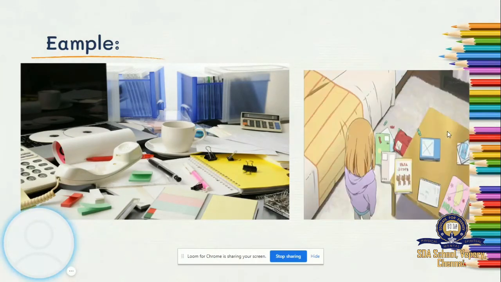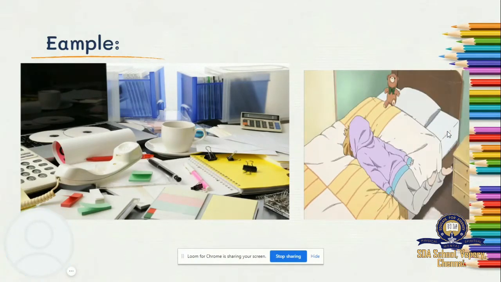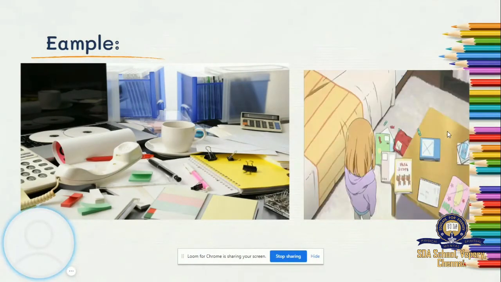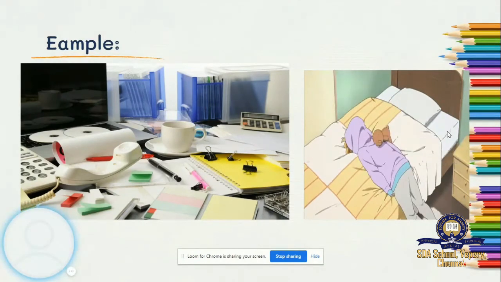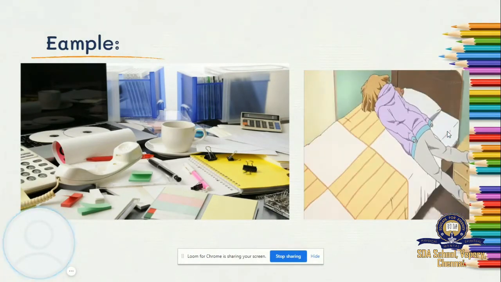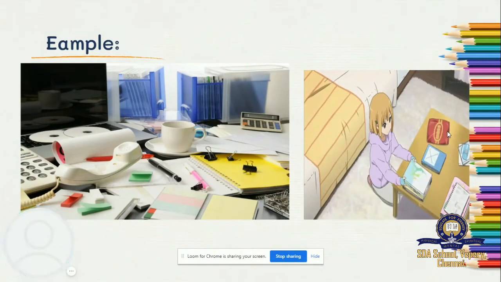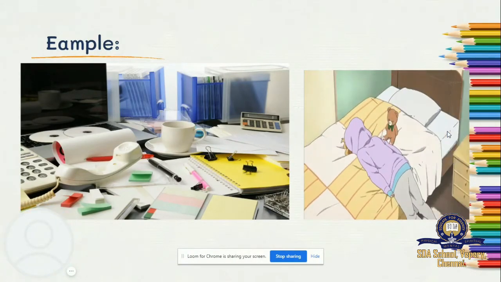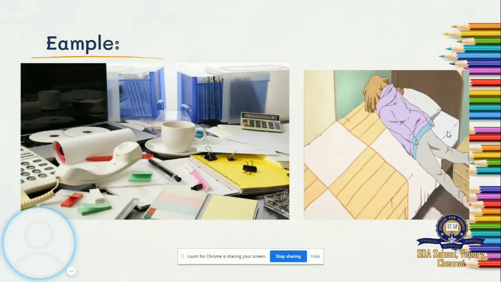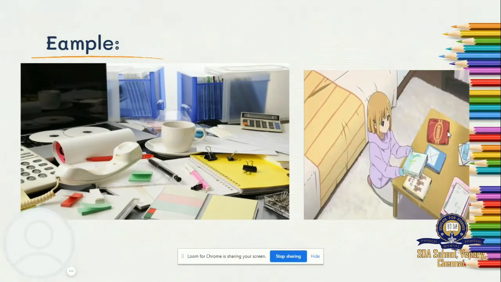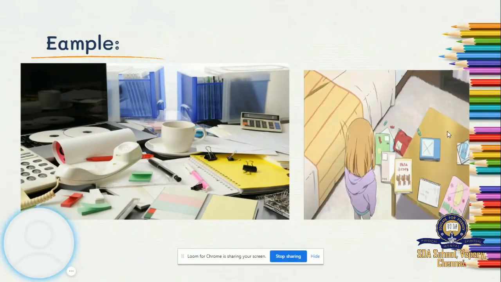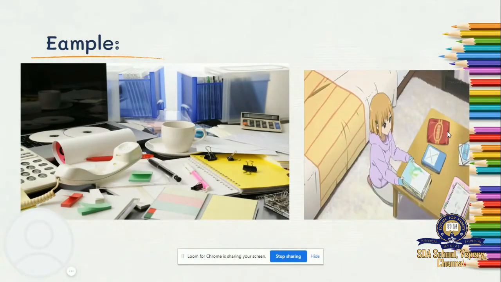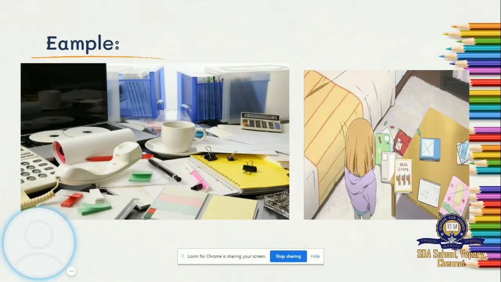So if you keep everything in an organized manner, it will be very easy for you to search a particular book or a note. And if you keep it clean at the time itself, every day if you clean it, you will not be very exhausted when you clean the organized table. But if you keep it scattered, you'll become tired like the girl in the picture.